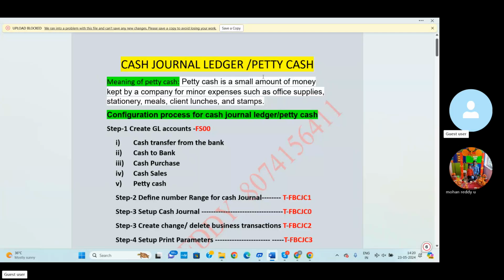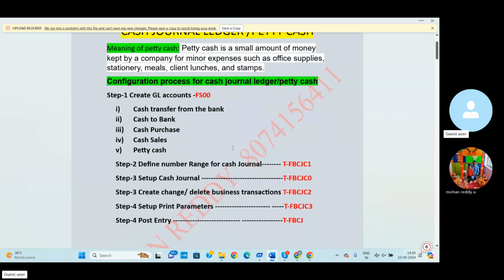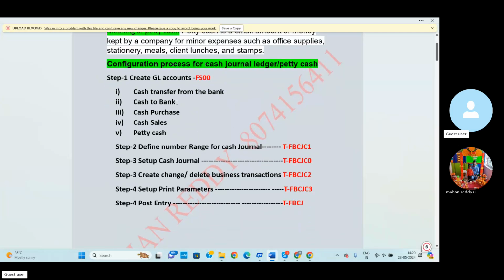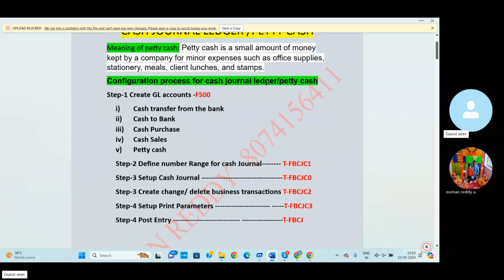So in SAP's terminology, petty cash is simply the cash journal, which is nothing but petty cash related expenditure. As per SAP terminologies, for the complete cash journal process we follow the configuration mentioned below. First of all, the configuration process of the cash journal ledger, like petty cash. For this purpose we need to follow the below mentioned 5 steps.